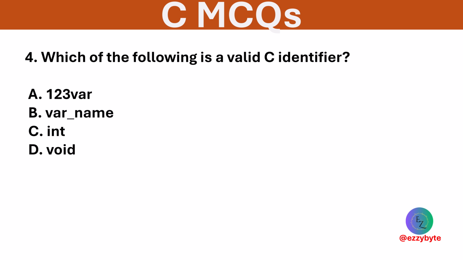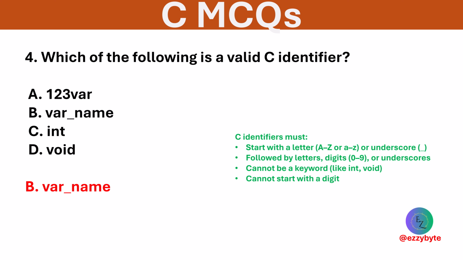Which of the following is a valid C identifier? The options are 1, 2, 3 where underscore name, int, void. Option B is correct. Identifiers can't start with a digit or be keywords.